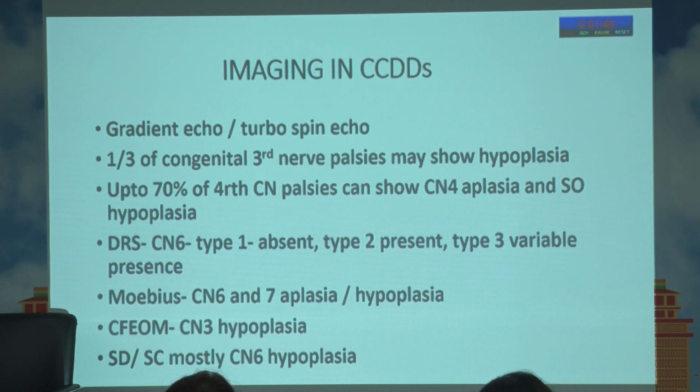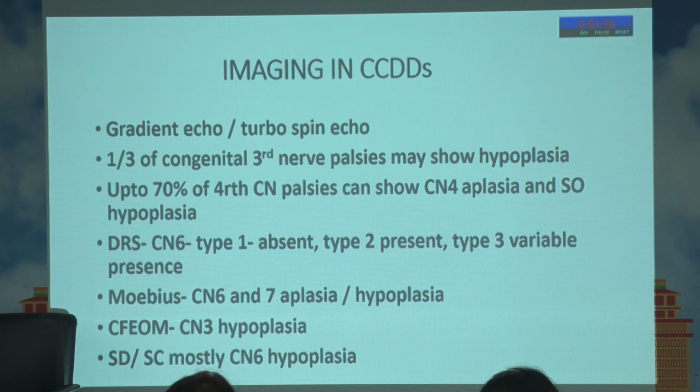Now imaging has been a great help. Like we know 1/3 of third nerve palsies may show hypoplasia. Up to 70% of fourth nerve palsies can show CN4 hypoplasia or aplasia. And in DRS, you have cranial nerve 6 absence or hypoplasia. In type 1, it could be absent. In type 2, it is present, and in type 3, it could be variably present. So in DRS also, imaging is going to help you.